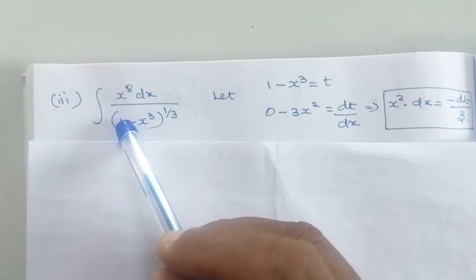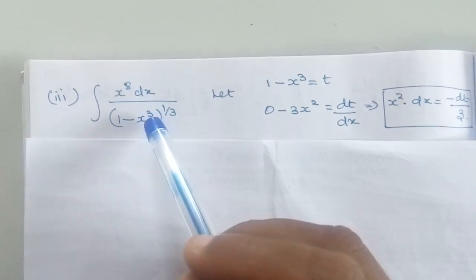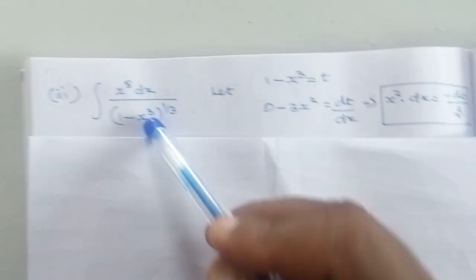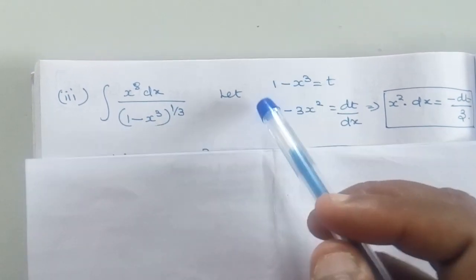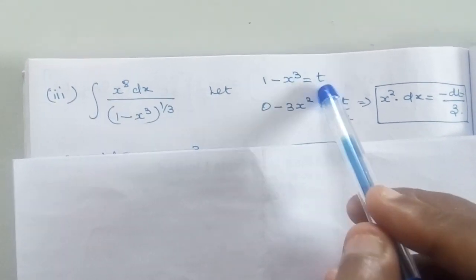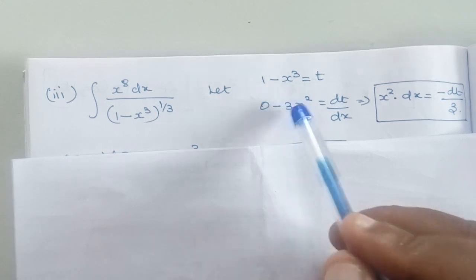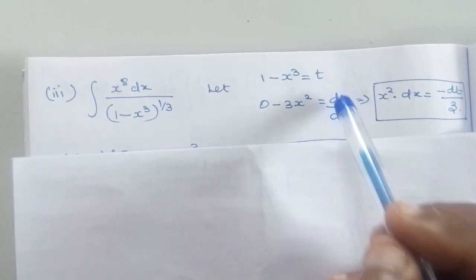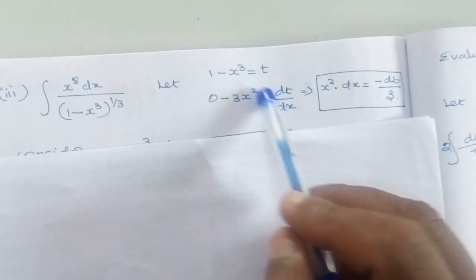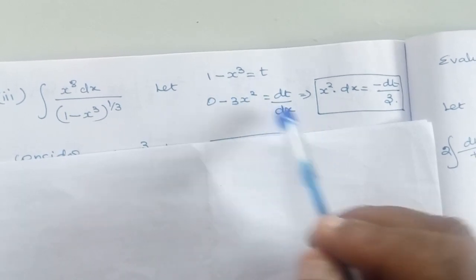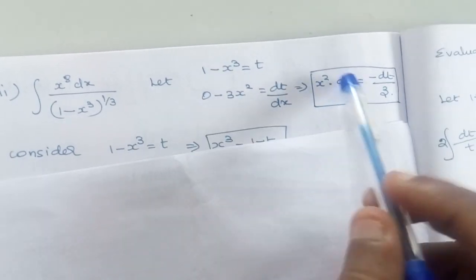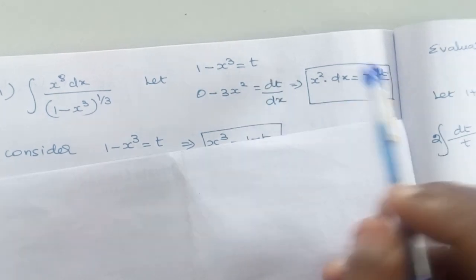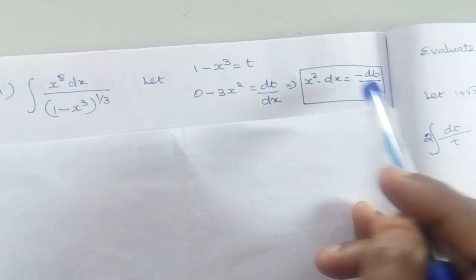This is a composition function. Normally we take the first function in the composition function as t, so we take 1 minus x cube is equal to t. When we take the derivative on both sides, we get minus 3x square is equal to dt by dx. This dx can be transferred to the opposite side, this minus 3 can be brought down, so we get x square dx is equal to minus dt by 3.